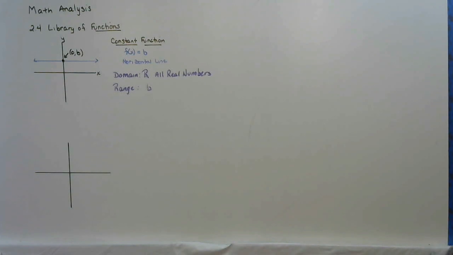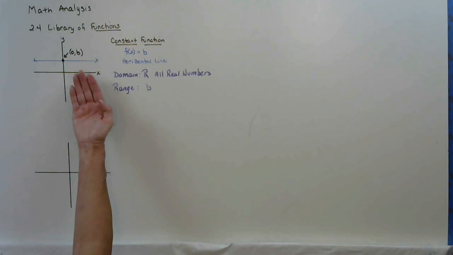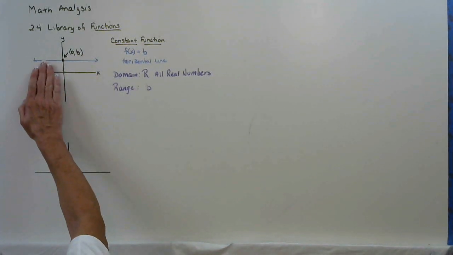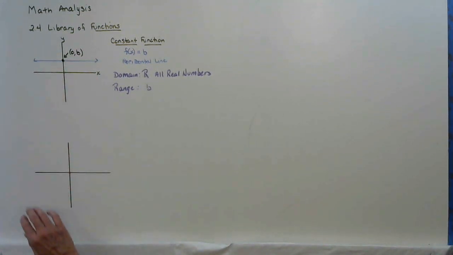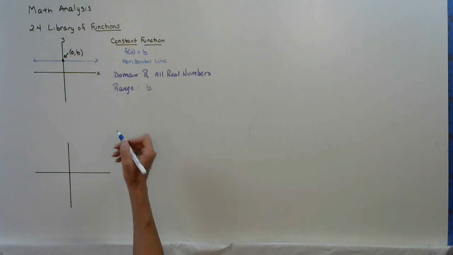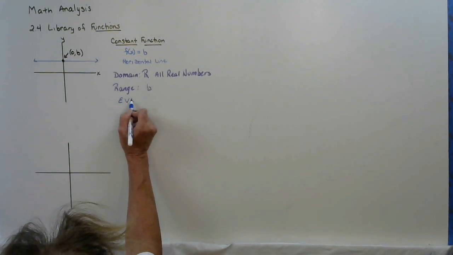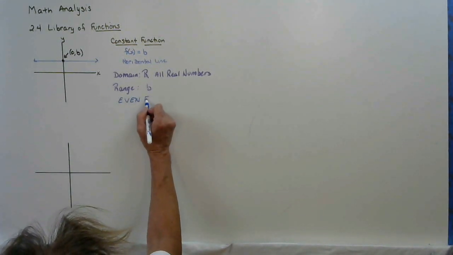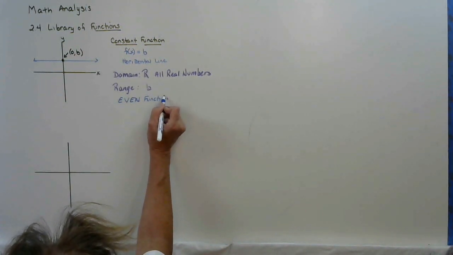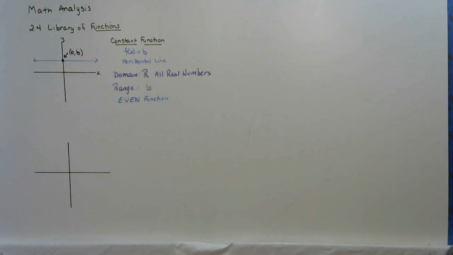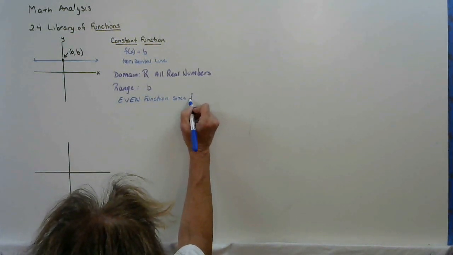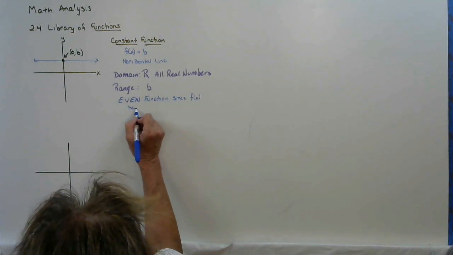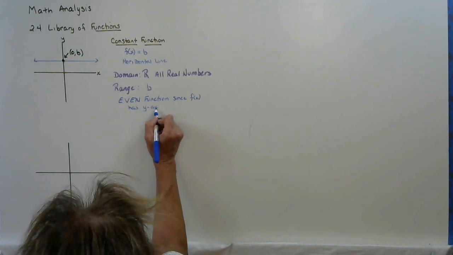And then, is this function even, odd, or neither? Well, even functions reflect about the y-axis. So this function does reflect about the y-axis and lands on top of itself. So this function would be considered even. I'm going to write this down the first time, but I'm not writing it down again. It's an even function since f of x has y-axis symmetry.